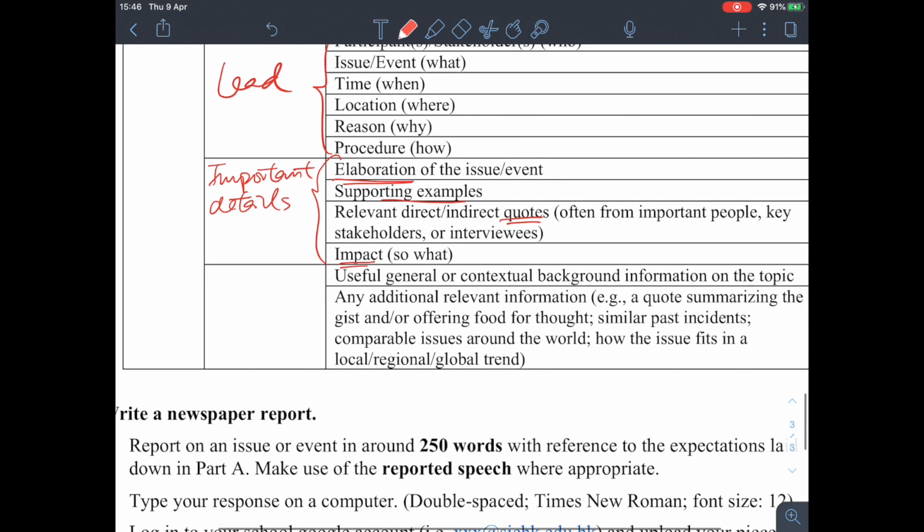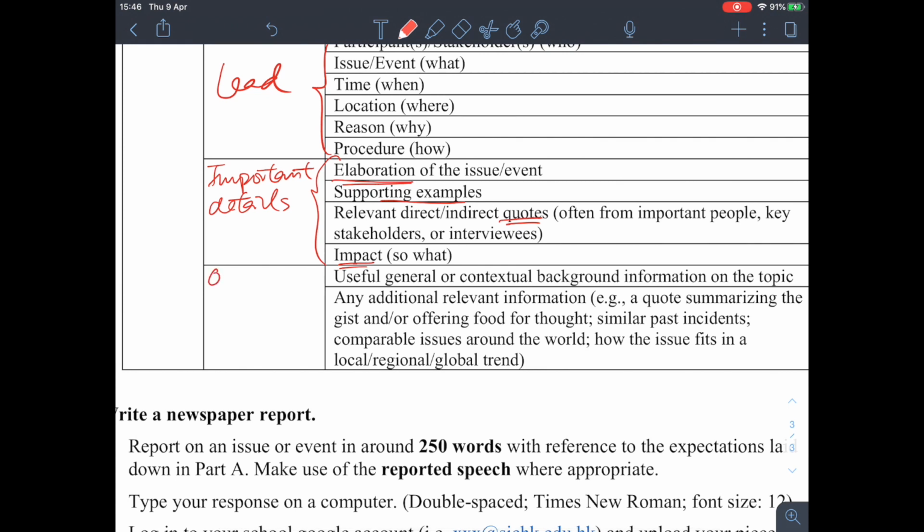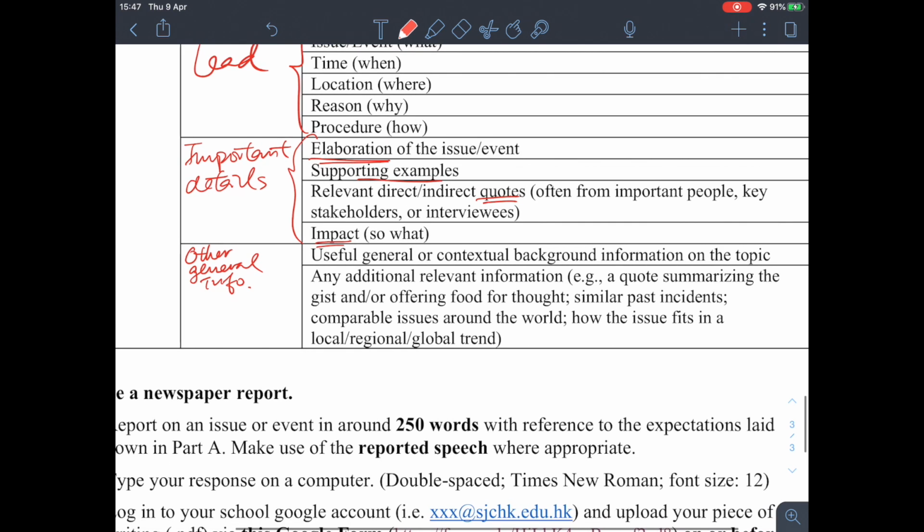And then the third paragraph, we have other background or general information first. Okay, so this information is the least important in the issue. Okay, it is about the background of the problem. Okay, and then we can have a quote or a question by someone else, okay, to sum up the whole issue.